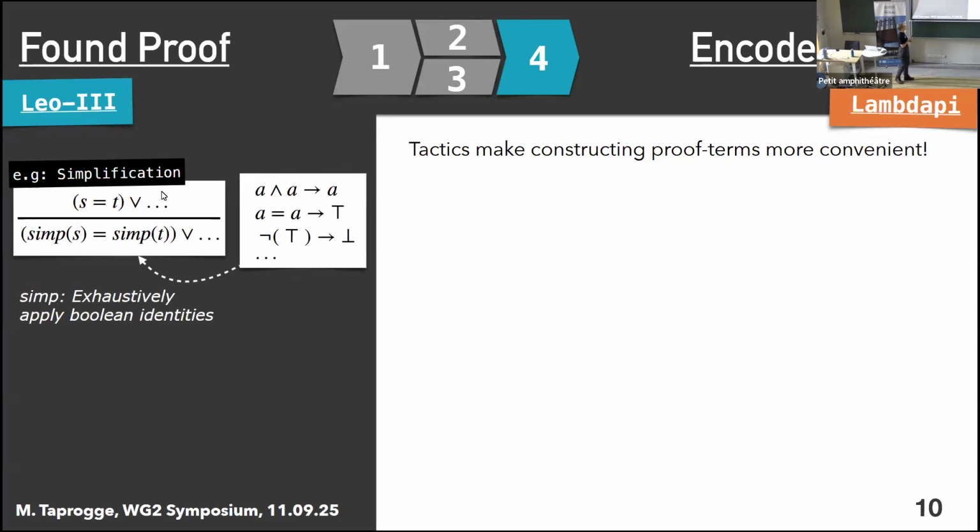And these Boolean identities are pretty straightforward. So we have things like A and A is identified with A, A equals A is identified with top, and not top is identified with bottom. So we could, for instance, encounter a term like this somewhere in our proof steps, and through the application of these rules, we would first get A equals A, then this would be identified with top, and then due to the negation on the outer scope, this would be identified with bottom.